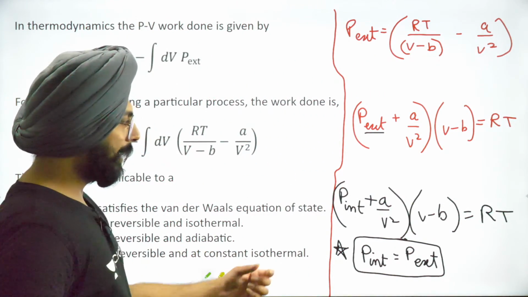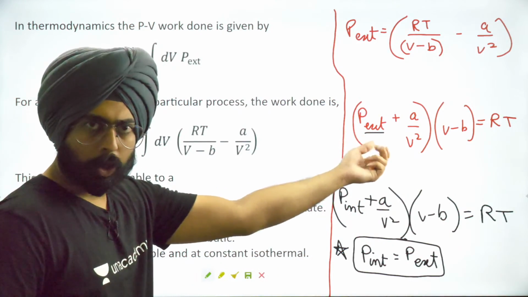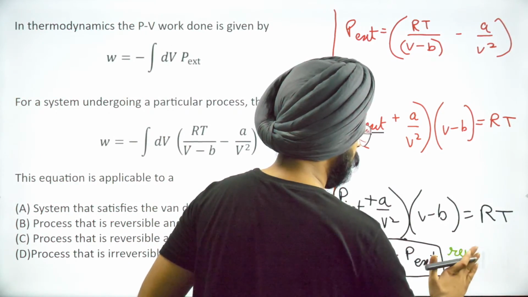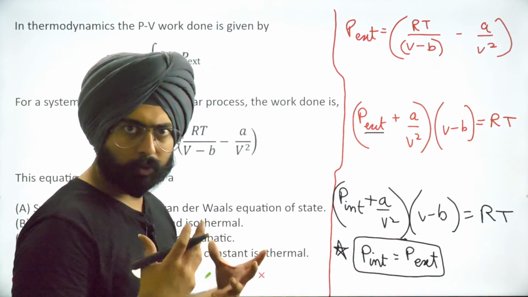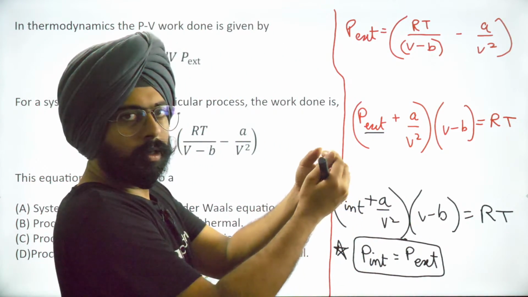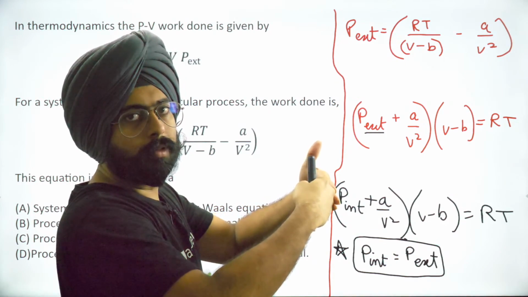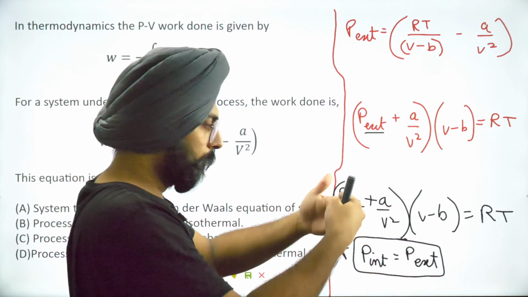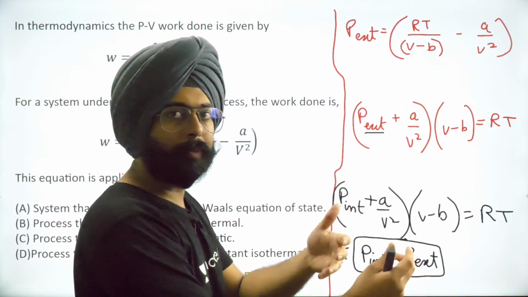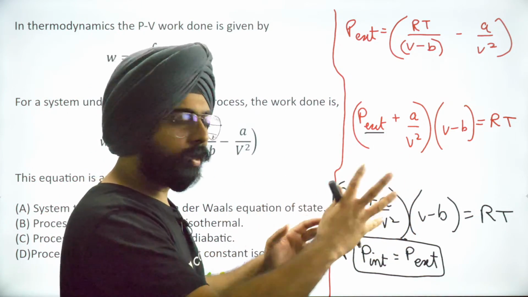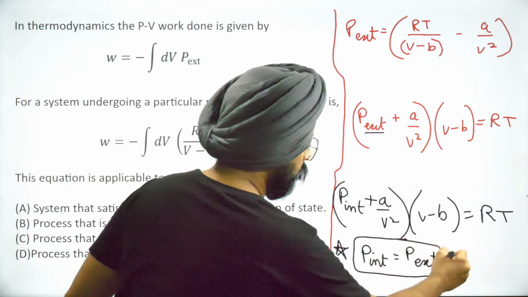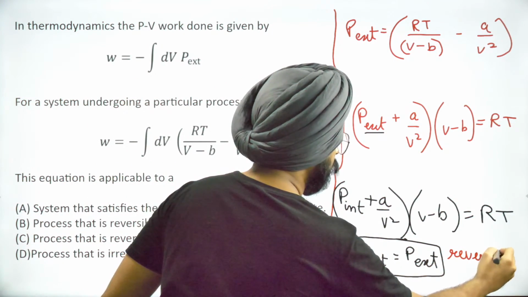You can replace the P internal over here with P external only and only if this is a reversible process, if this is a quasi-static process. What do you mean by a quasi-static process? That at all points of time the process is almost static. I don't know a better word for static. Because it is static, the internal parameters are equal to the external parameters. The system is in equilibrium with the surroundings at all points of time. That's the basic idea behind a reversible process. So this is true only for reversible processes.